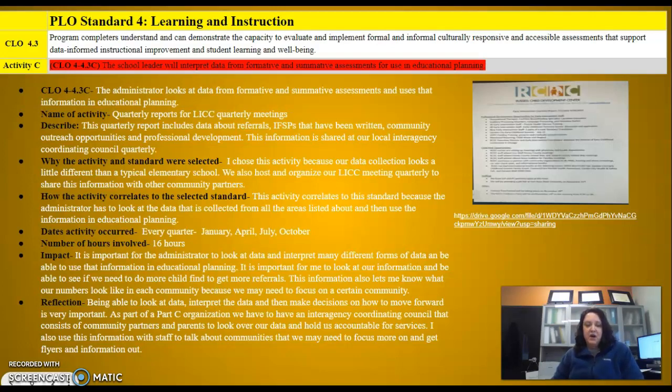And as I reflect on this process as an administrator, being able to look at data, interpret the data, and then make decisions on how to move forward is extremely important. As a Part C organization, we have to have an interagency coordinating council that consists of community partners and parents to look over our data and hold us accountable for our services. So I also use this information with staff to talk about the communities that we may need to focus more on and to get flyers and information out to those communities. So this is a very, very important piece of what we do as a Part C organization here at Russell Child Development Center.